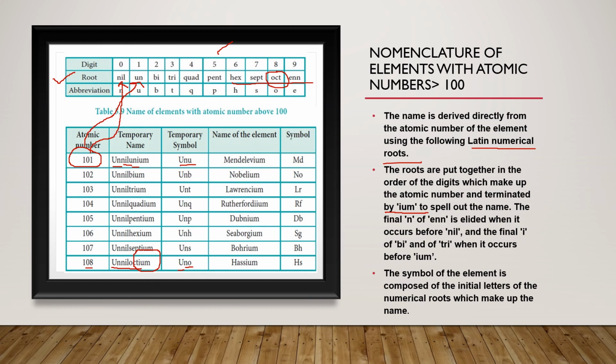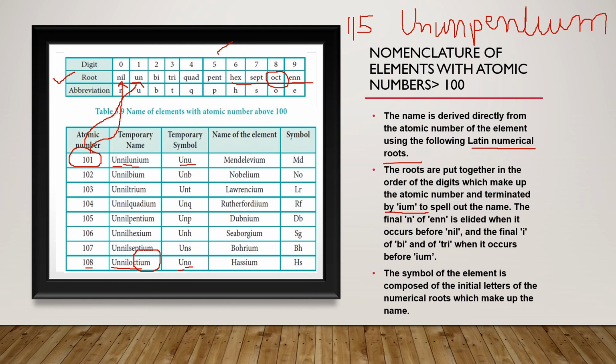For example, if they have asked you for 115, how will you name this element? From the table you will see, what do we use for 1? For 1 we use un. So I will write un, again un for 1, and for 5 you use pent. Its ending should be ium, so I am ending it with ium.